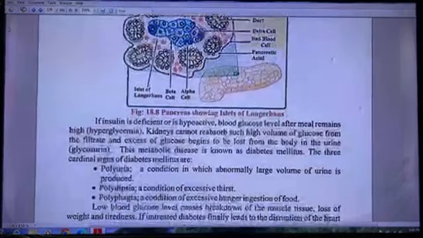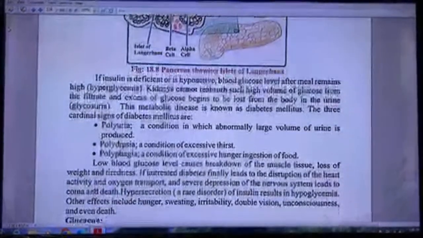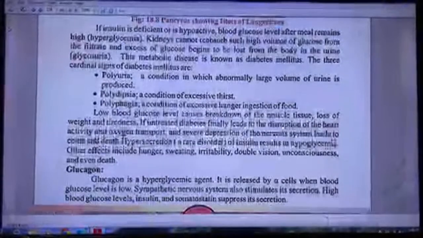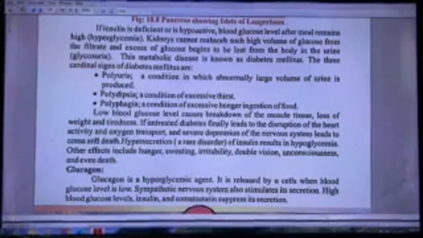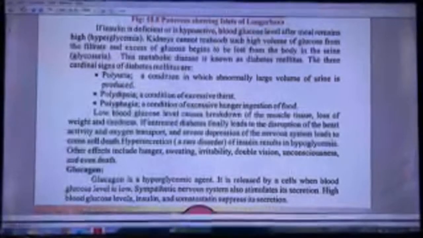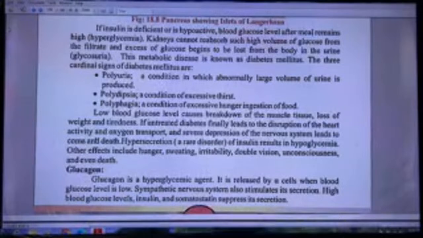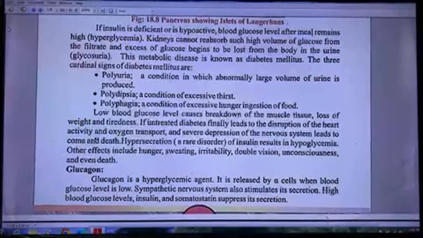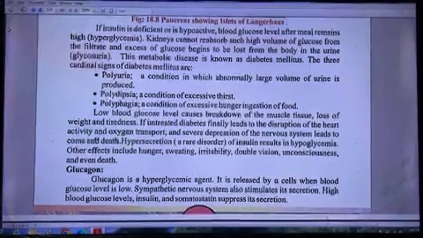If insulin is deficient or is hypoactive, blood glucose level after meal remains high, hyperglycemia. Kidneys cannot reabsorb such high volume of glucose from the filtrate and excess of glucose begins to be lost from the body in the urine, glycosuria. This metabolic disease is known as diabetes mellitus. The three cardinal signs of diabetes mellitus are polyuria, a condition in which abnormally large volume of urine is produced; polydipsia, a condition of excessive thirst; polyphagia, a condition of excessive hunger and ingestion of food.